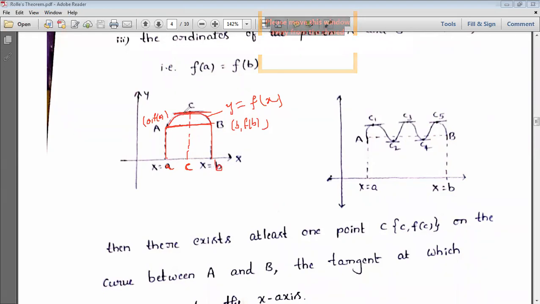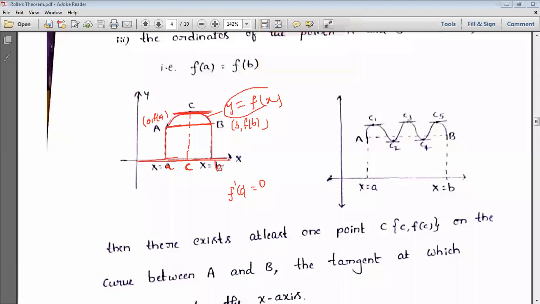So here we are drawing a tangent, the slope of the tangent, which is parallel to which axis? Here it is the x-axis, right? So whatever tangent we draw here is parallel to the x-axis. So the slope of the tangent at the point C is simply 0. Okay, so that is the geometrical interpretation of Rolle's theorem. First, what we chose in the conditions: the function is continuous. So this is a continuous curve which is located between the points A and B.